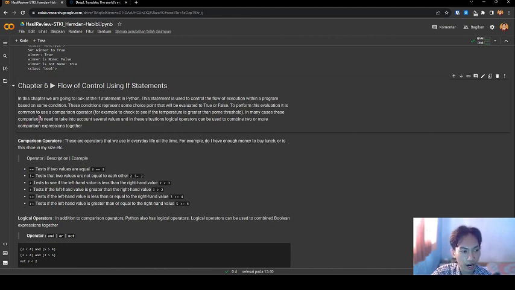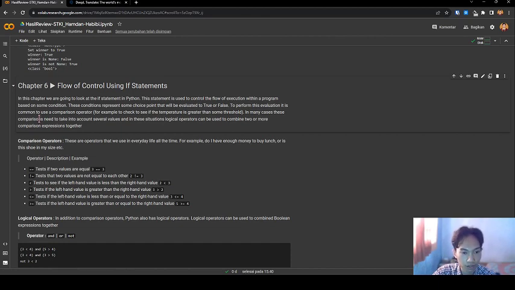Next chapter, flow of control using if. In this chapter, we are going to look at the if statement in Python. This statement is used to control the flow of execution within a program based on a condition. The condition represents some choice point that will be evaluated to true or false.